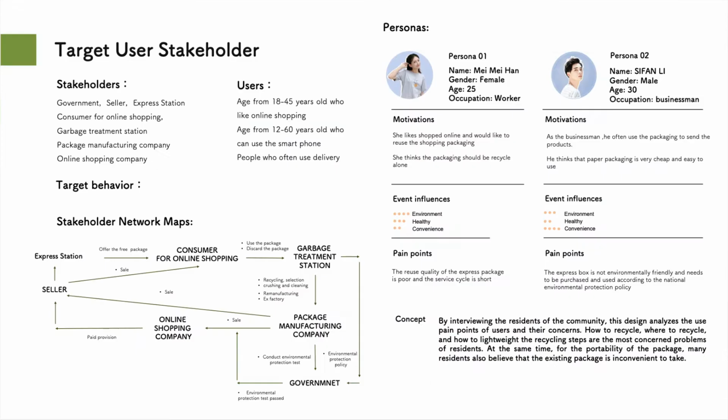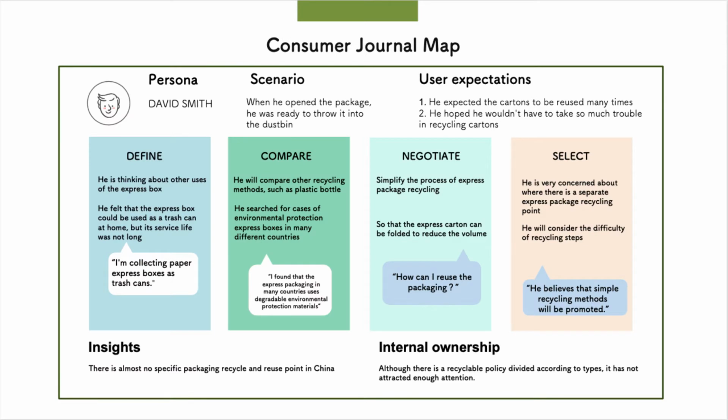Then, I analyze the target user stakeholders, summarize the nature and characteristics of the target population and the target user interviews, and form a corresponding stakeholder relationship diagram and personas. At the same time, the behavior of the target population is analyzed and the user journey map was built. Through the user map, it can quickly grasp the requirements, manage and filter them, and finally get the requirement list for the subsequent product design.